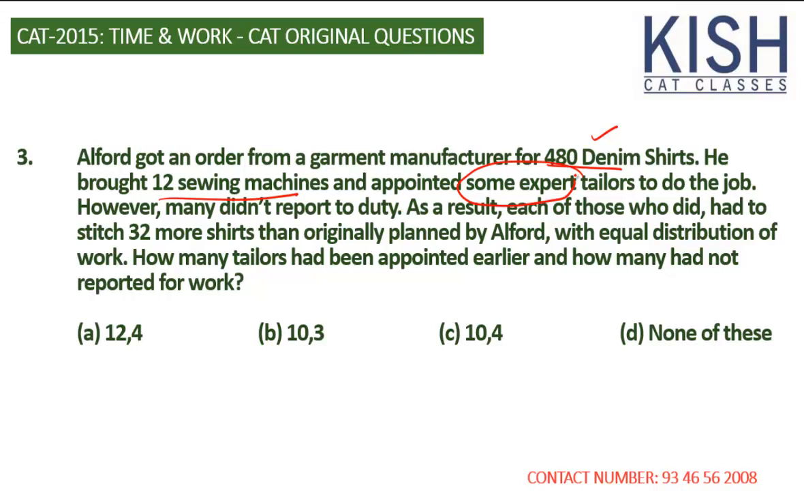I suggest you go through the answer options, even though one of the answer options carries none of these. It must be fairly simple to solve this question if you go through the answer options.